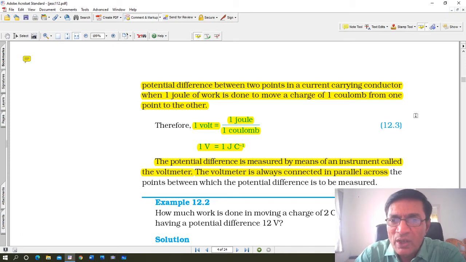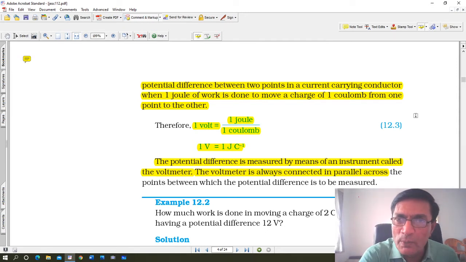So what is 1 volt? How do you define 1 volt? Volt is defined as the potential difference between 2 points in a current carrying conductor when 1 joule of work is done to move a charge of 1 coulomb from one point to another point. 1 volt is equal to 1 joule upon 1 coulomb, and it can be written as 1 J/C, joules per coulomb. And this joules per coulomb is actually 1 volt. जूल पर कूलम अब कोई नहीं लिखता है. You don't write joules per coulomb, you write volt.